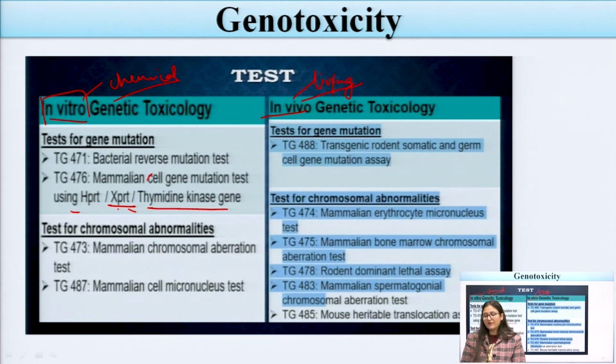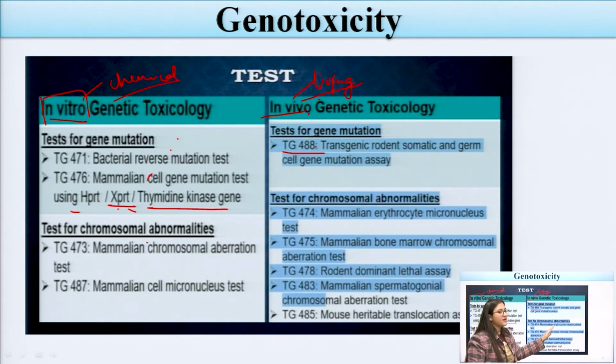Second one is in vivo genetic toxicology, in which we are using the living system for performing the experiment. In vivo genetic toxicology, the first test is the test for gene mutation, in which the first one is TG488, which is the transgenic rodent somatic and germ cell mutation assay. Second one is the test for chromosomal abnormalities, through in vitro and through in vivo.